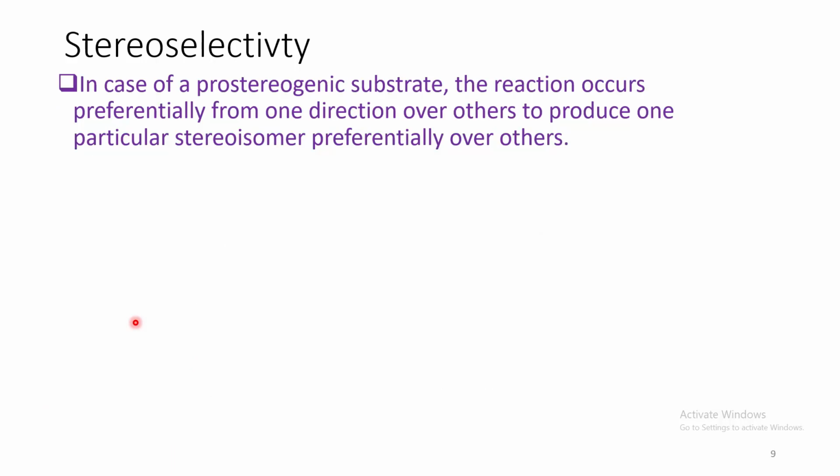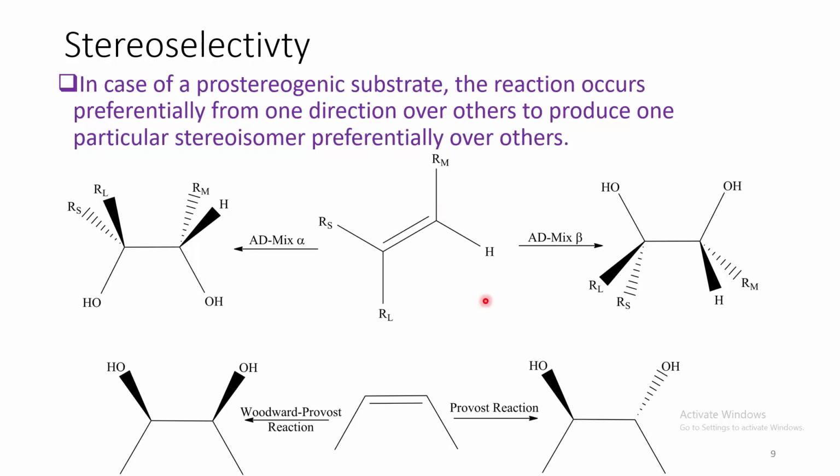If there is a prostereogenic substrate, the reaction will occur preferentially from one particular direction over others to produce one particular stereoisomer preferentially over others. For example, in this particular case, AD-mix alpha gives rise to this particular isomer, whereas AD-mix beta gives rise selectively to the opposite isomer. So these are enantioselective reactions. Now, in this particular olefin, if we do Prévost reaction, it will give rise to anti-diol, whereas in case of Woodward-Prévost reaction, it will give rise to syn-diol. So these are diastereoselective reactions.